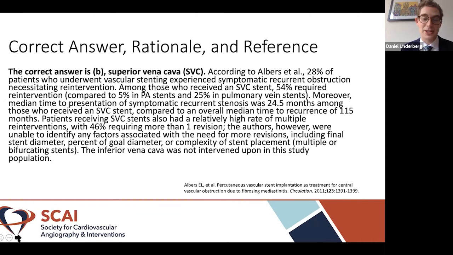Moreover, the median time to presentation of symptomatic recurrent stenosis was 24.5 months among those who received an SVC stent, and this is compared with an overall median time to recurrence of 115 months. Patients receiving SVC stents also had a relatively high rate of multiple reinterventions, with almost 50% of them requiring more than one revision. Unfortunately, the authors were unable to identify any specific factors associated with the need for further revisions, including final stent diameter, percent of goal diameter, or complexity of stent placement, meaning multiple or bifurcating stents. And the IVC was actually not intervened upon in this study population.